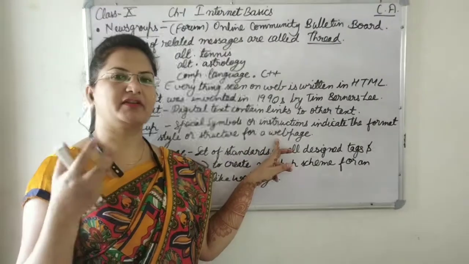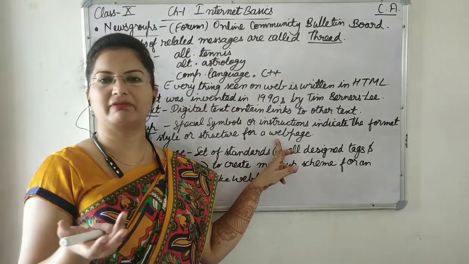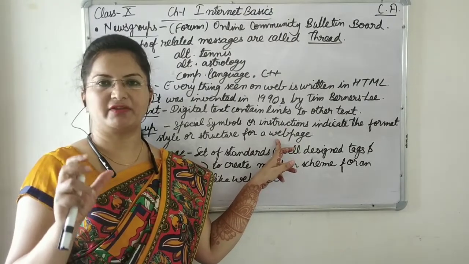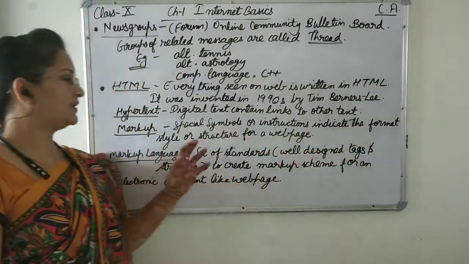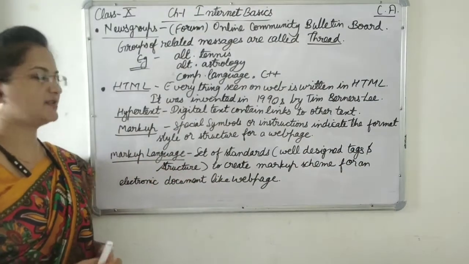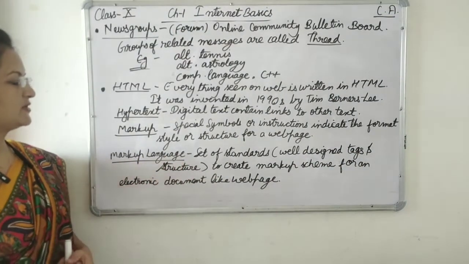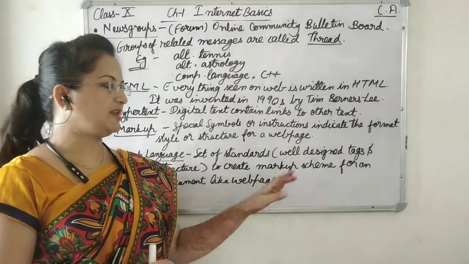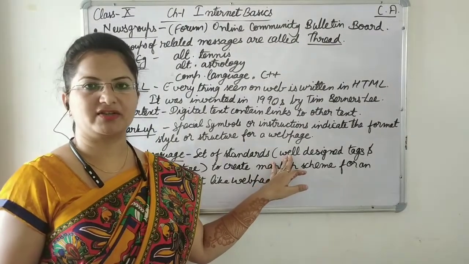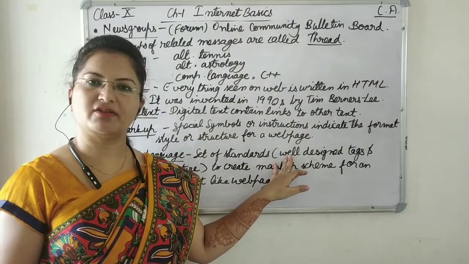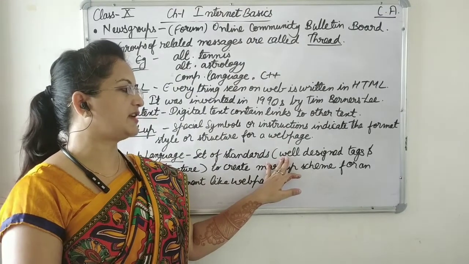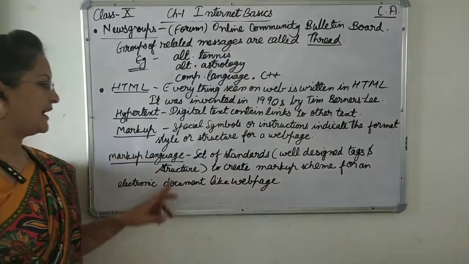So there are different tags in HTML. You know very well those are markups. All those markups are for a specific purpose. They can format, they can design something on the web page. Now markup language. Markup language means an overall set of standards. That means there are various markup languages like HTML, XML, etc. These are created with the help of well-designed tags and structure.